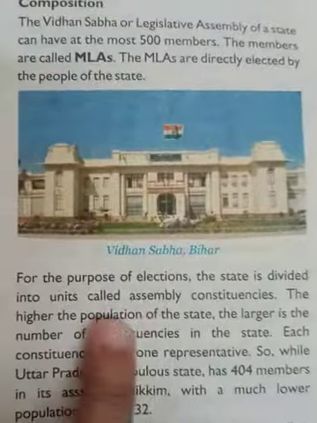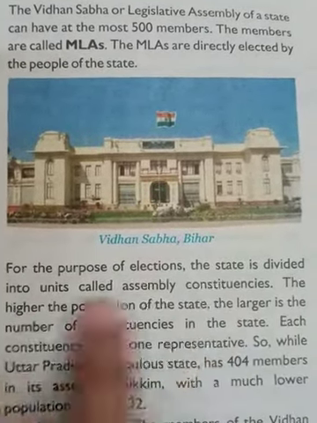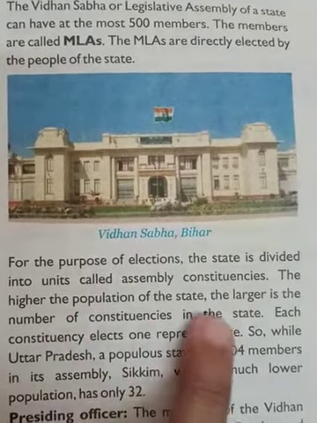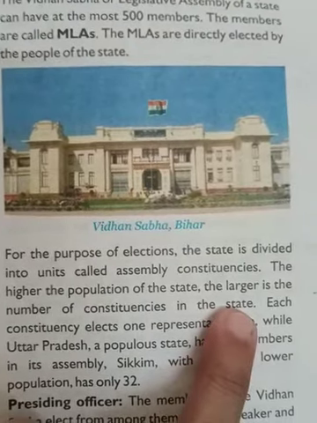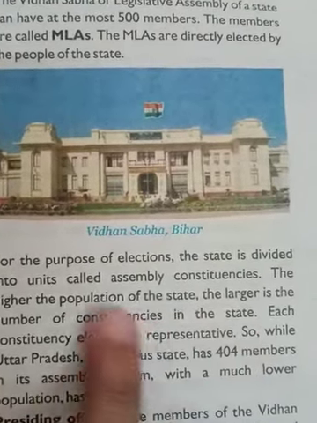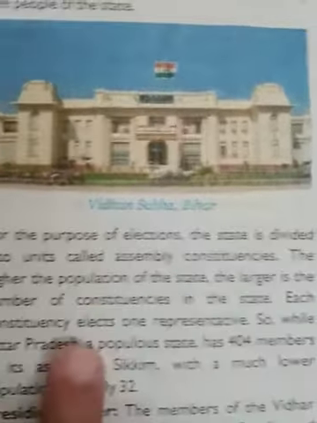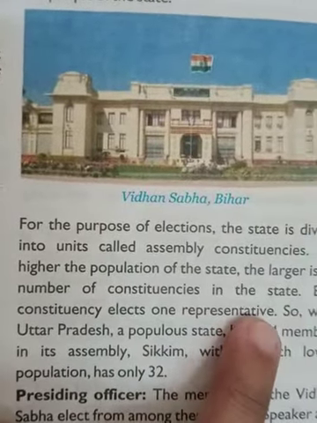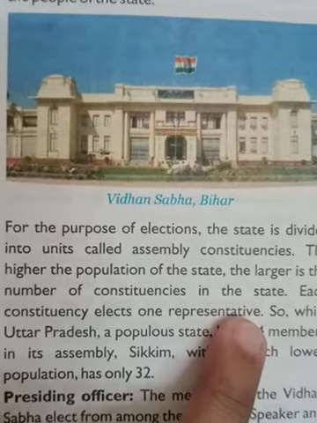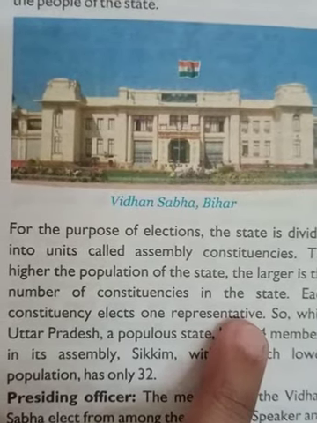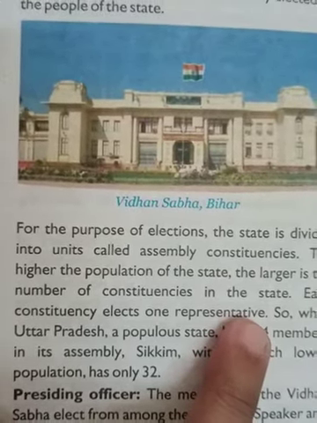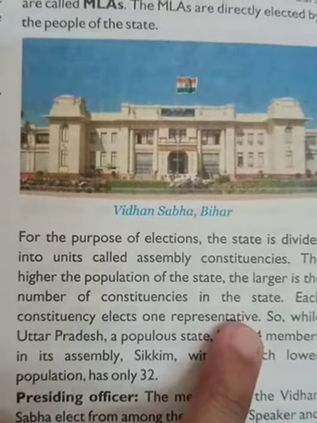The higher the population of the state, the larger is the number of constituencies in the state. If the state is large, then the areas of election will also be large. Each constituency elects one representative. So many candidates stand from every constituency from each party, but only one is selected.